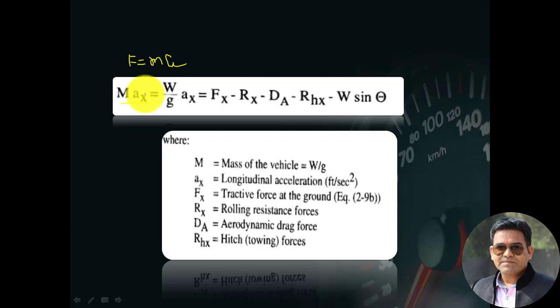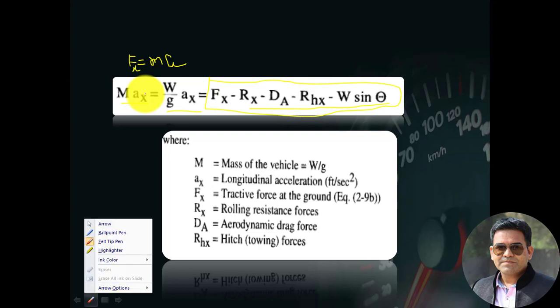The mass is converted to W by g, to understand the acceleration performance as affected by the gross weight of the vehicle. The total tractive force available at the road wheel must equal, in our case, the total force produced by the engine and transferred up to the road wheels, minus all the resistances. These are all the resistances.